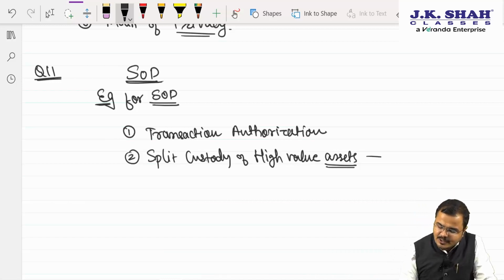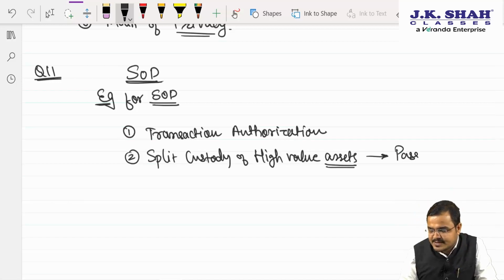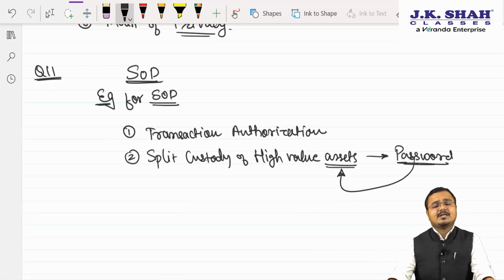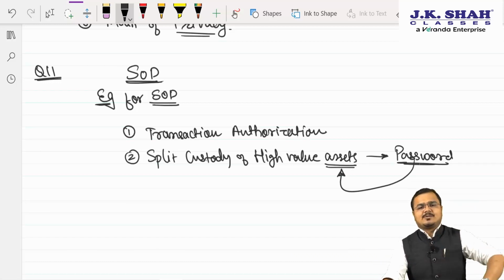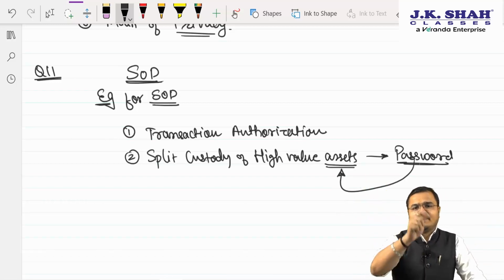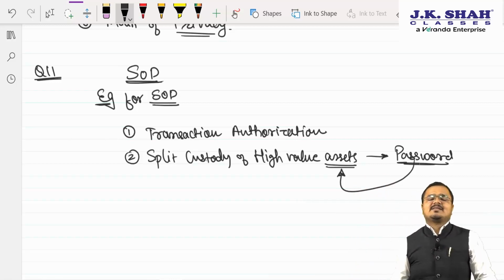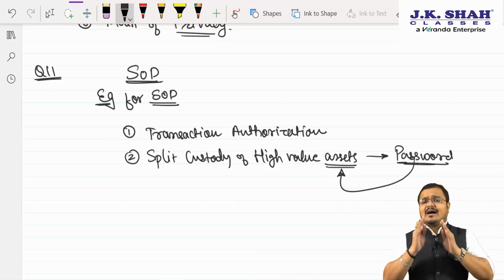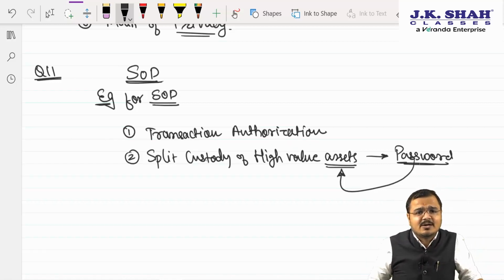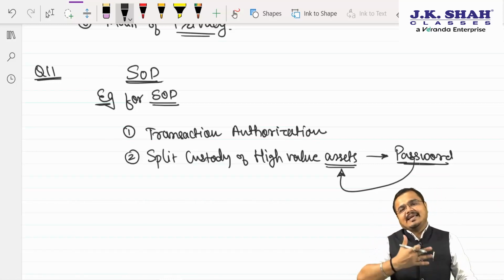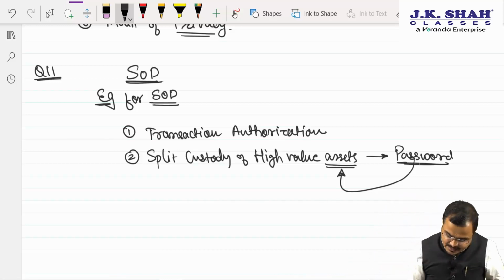So here, what are we going to do, sir? We will split the password, because here the password is the most valuable asset. Understood? So at least 4 people know the password. We divide the password, where at least 2 people know half the password and another 2 people know the other half. So whosoever is present will come and enter the password, and then the safe vault could be opened. So here what we did, sir? We had just split the custody of a high value asset. Do you agree with me? Yes or no? Yes, sir. So number one, sir, transaction authorization. Number two, sir, split the custody of high value assets. Number three, chartered, workflow.